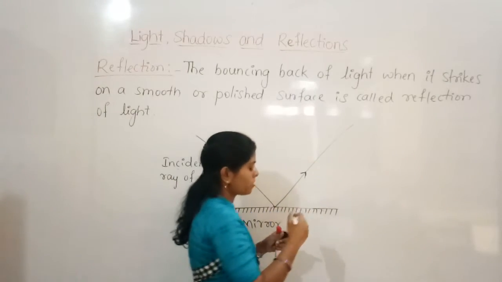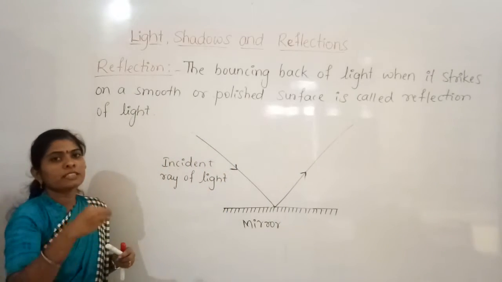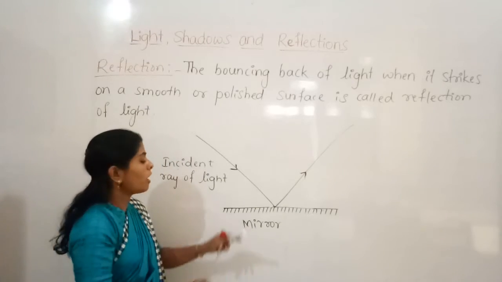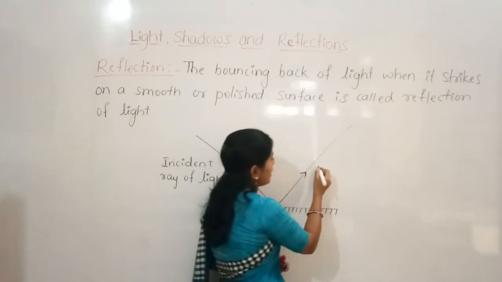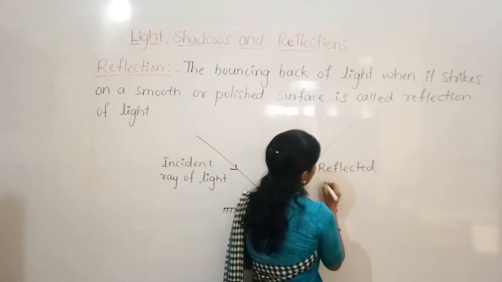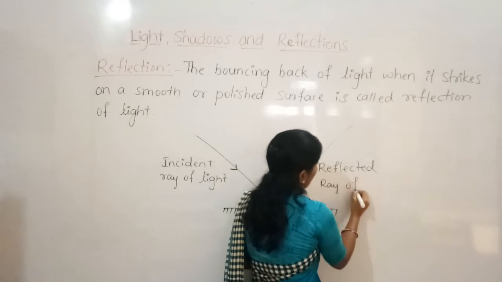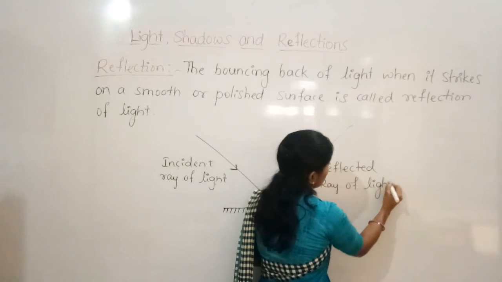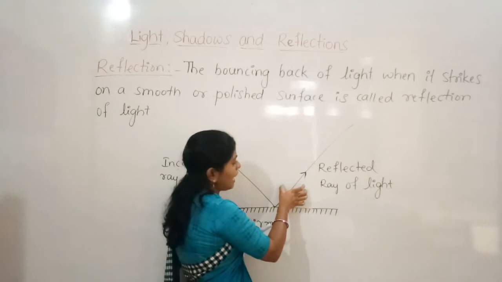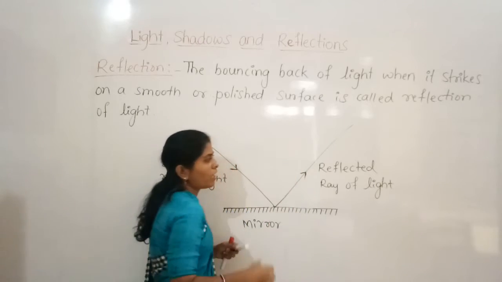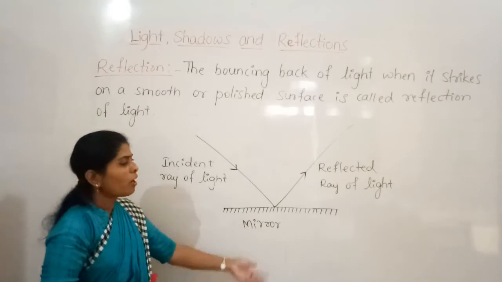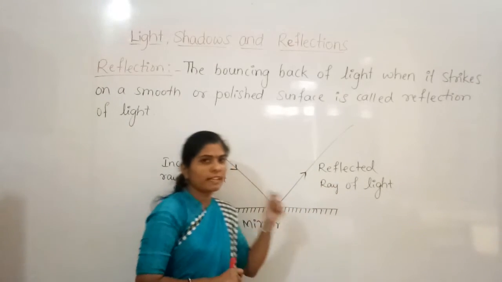So when the light ray falls on the polished surface or the mirror, it changes its direction. The ray which bounces or reflects after falling on the smooth surface or the mirror is called the reflected ray of light. The reflected ray of light is the light ray which comes back after the incident ray strikes a smooth or polished surface, or simply we can say reflected ray.